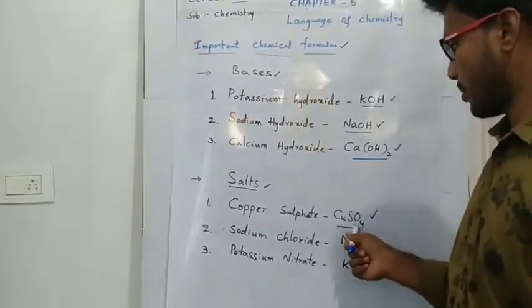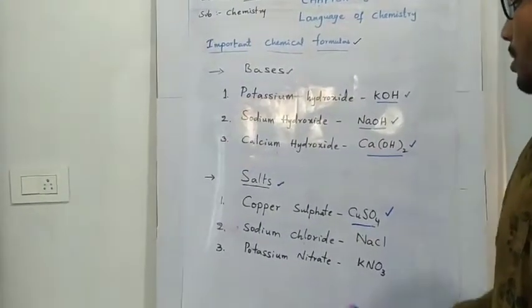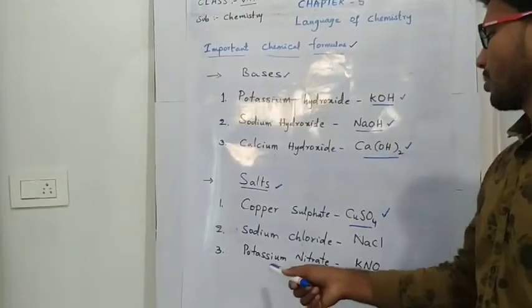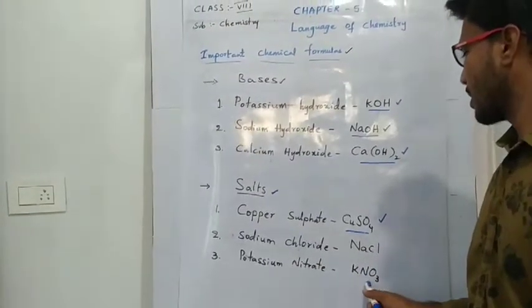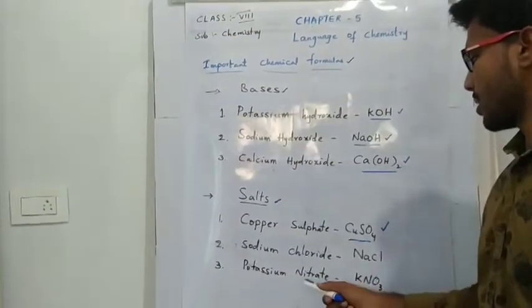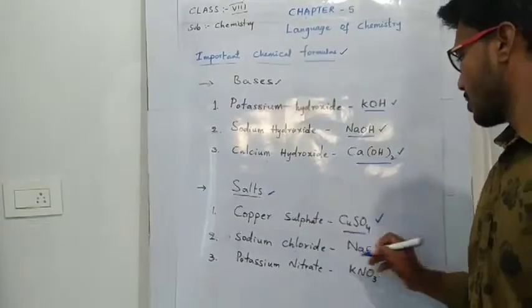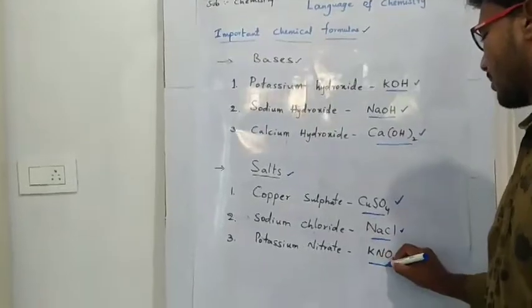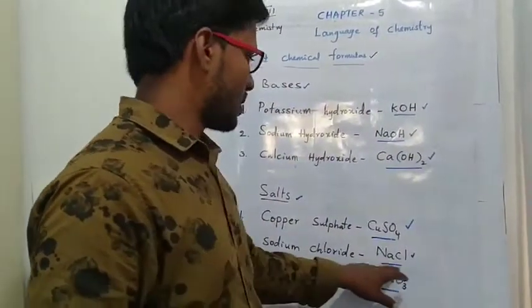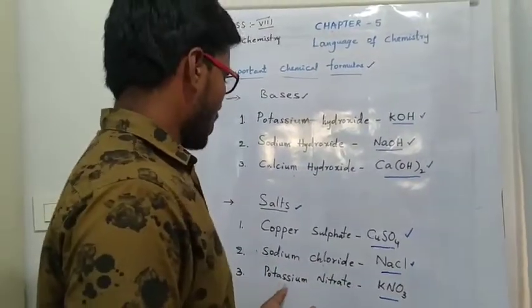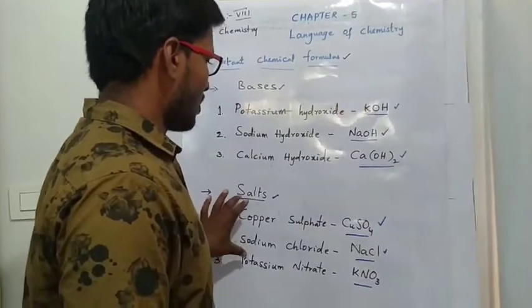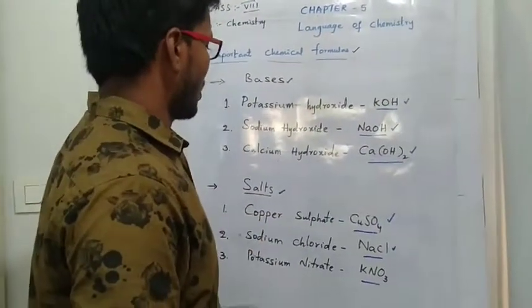Then sodium chloride NaCl and potassium nitrate KNO3. Sodium chloride is what we use in daily life as white salt. Potassium nitrate is KNO3. So these are the salts and their chemical formulas.